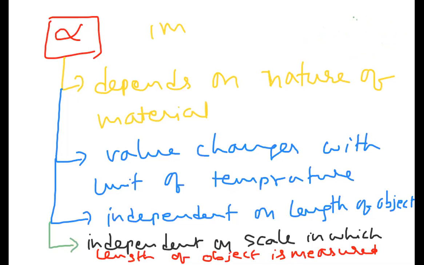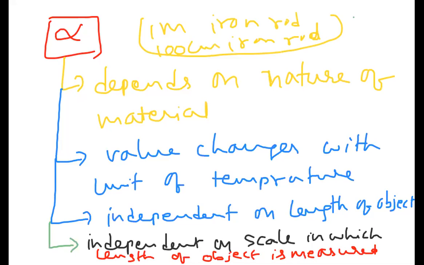If you take a 1 meter iron rod, or a 100 centimeter iron rod, sir, I changed the units. Will the rod's alpha value change? No, sir. Alpha value does not depend on the scale in which the length of the object is measured, whether meters or centimeters. It does not depend on the length of the object either. It only depends on the nature of the material. Its value changes with the unit of temperature.